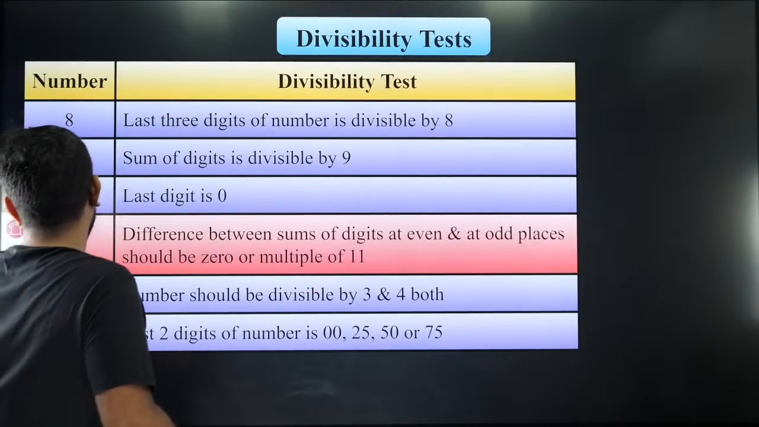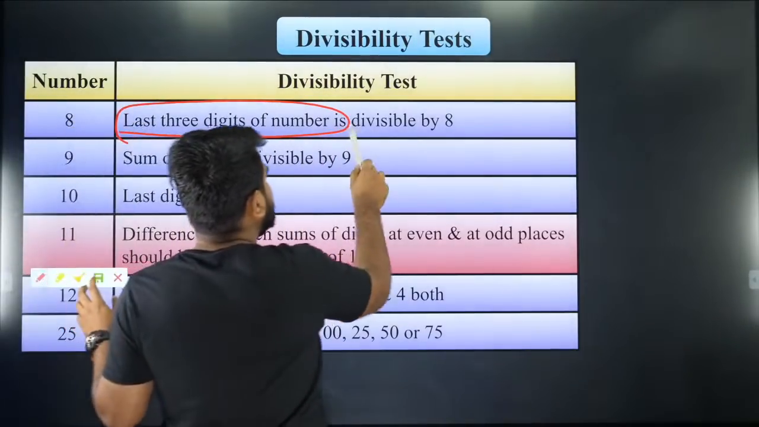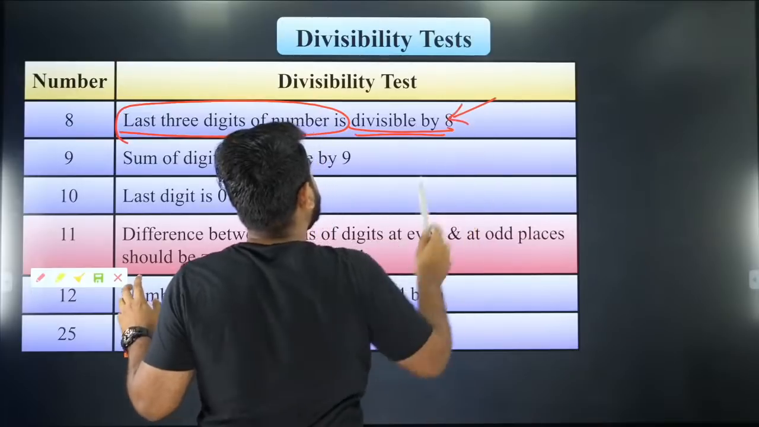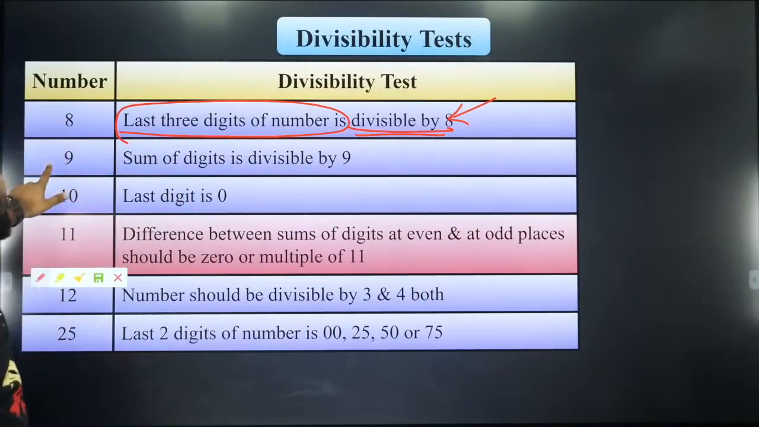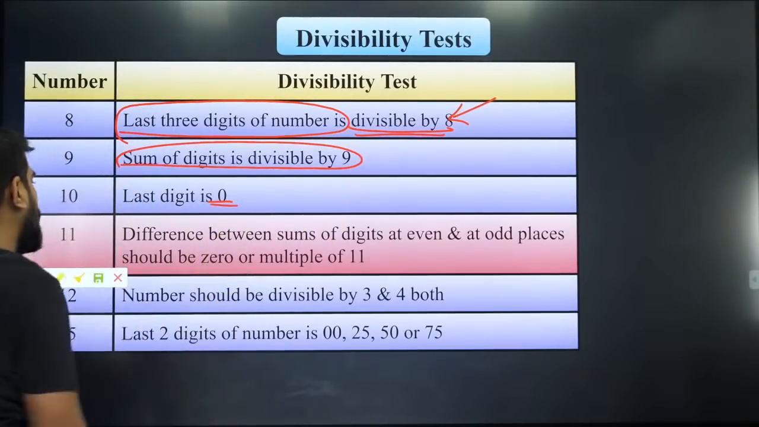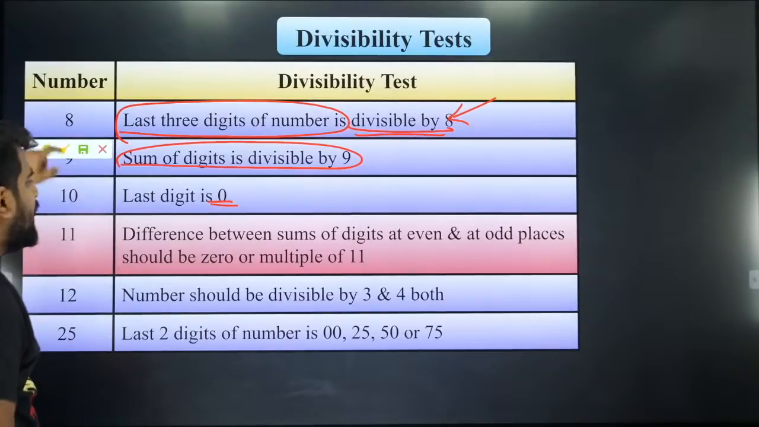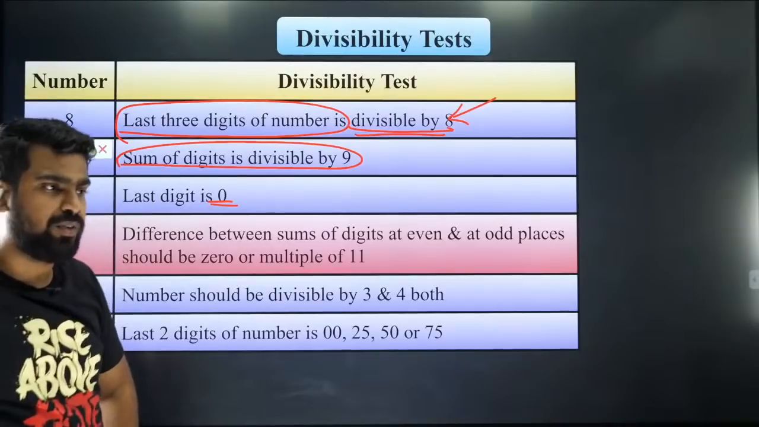Divisibility by 8 means you have to check the last 3 digits. If the last 3 digits are divisible by 8, then it is said to be divisible by 8. That is very easy. For 9, the sum of the digits must be divisible by 9. For 10, it should end with a 0. Now 11 is very interesting. 11 is something which you guys may not be knowing. So I'll teach you. Listen very carefully.